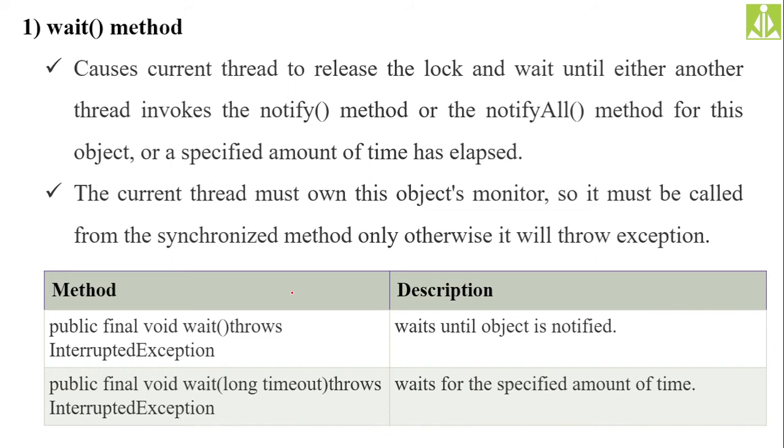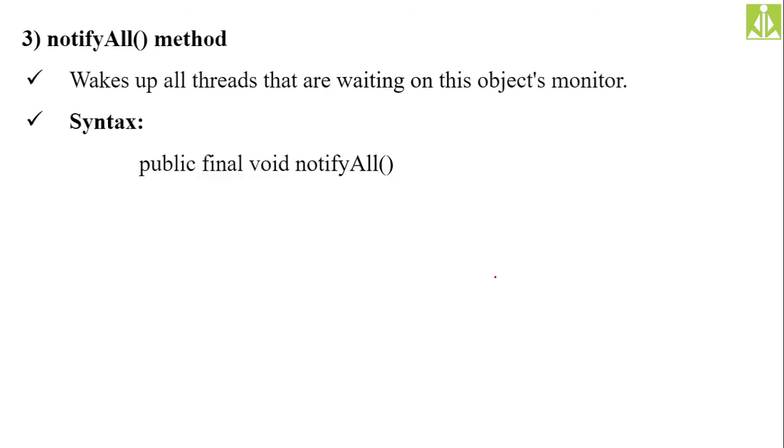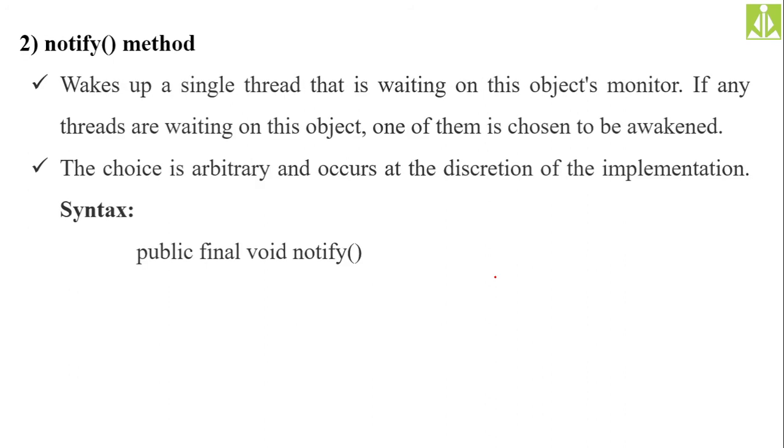Wait until the object is notified. The object is notified means the other threads will notify this particular thread's object that they have completed execution, with the help of the notify method call. I already explained the purpose of this one. It is used to notify the other waiting thread objects that a particular thread has completed its execution. So notifyAll wakes up all the threads, whereas the notify method only wakes up a particular thread.